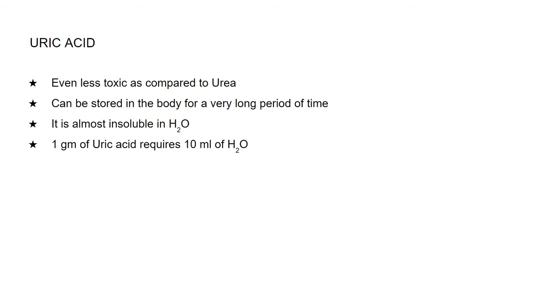To eliminate 1 gram of urea, it was about 50 ml. And to eliminate 1 gram of uric acid, in uricotelism, it is only 10 milliliters of water. So it is very, very less.